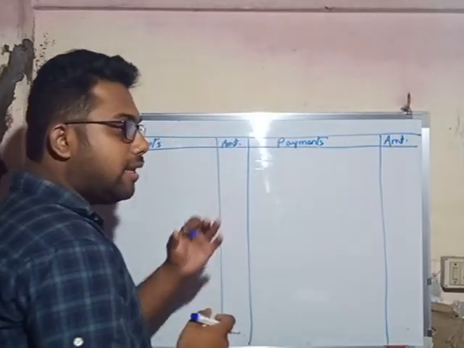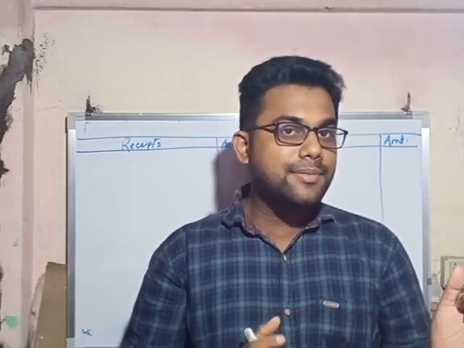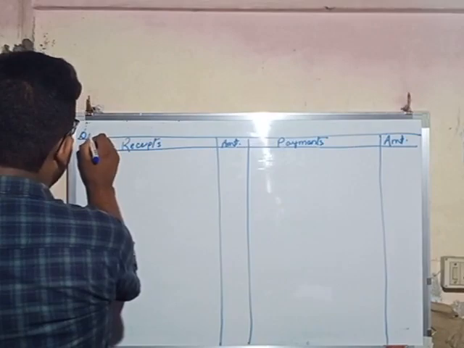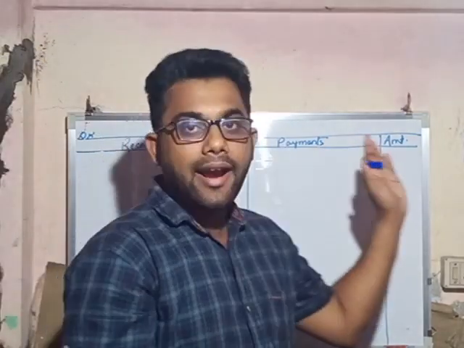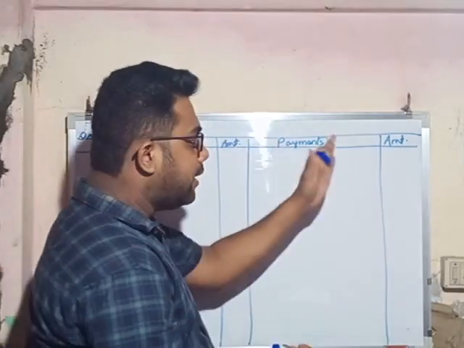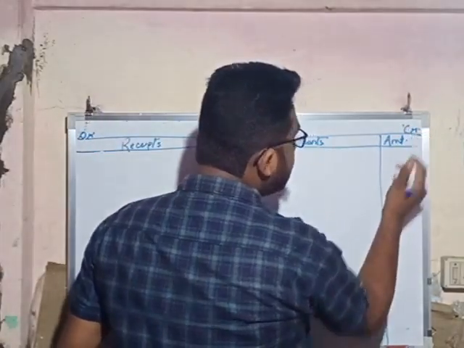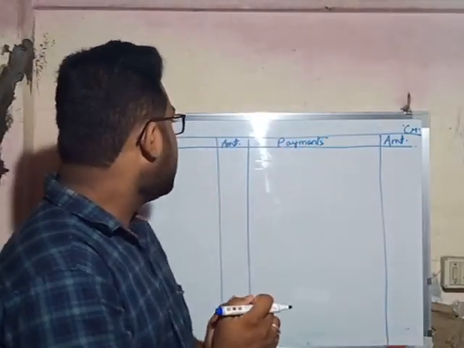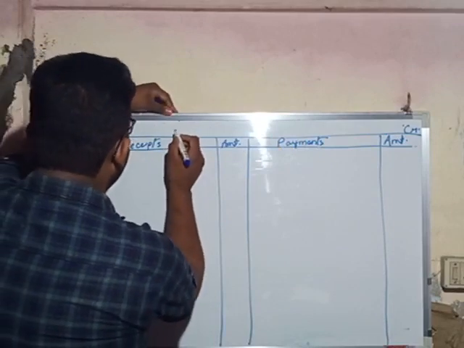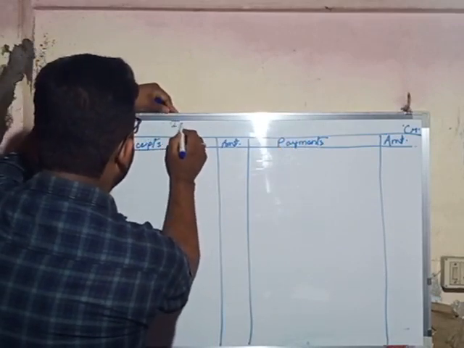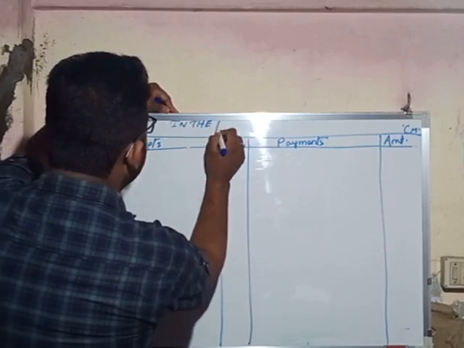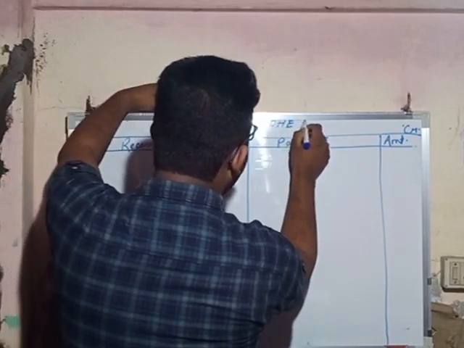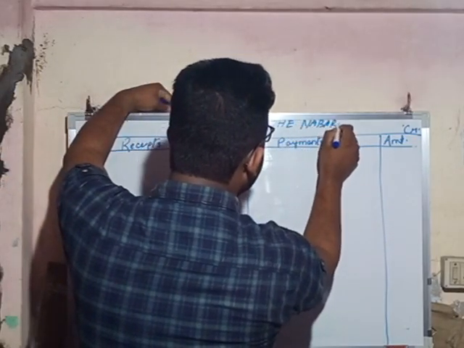In the last two classes I missed two items. The receipt side is on the left-hand side, so it is named the debit side. So we have to write it at the top of the account: on the left side it is debit, and on the right side we have to write credit. In the previous two classes I missed those two items, so now you should write them. Next, at the top, write: in the books of the Novarun Club.